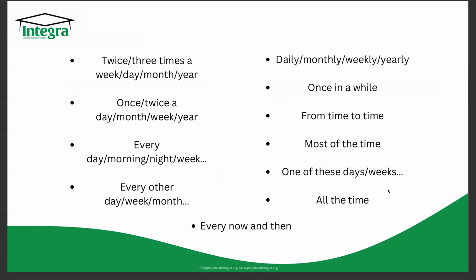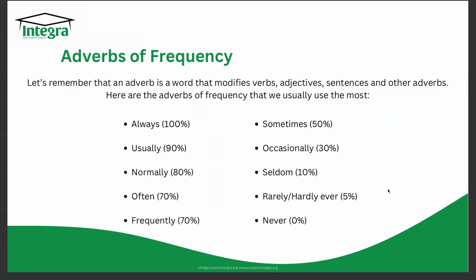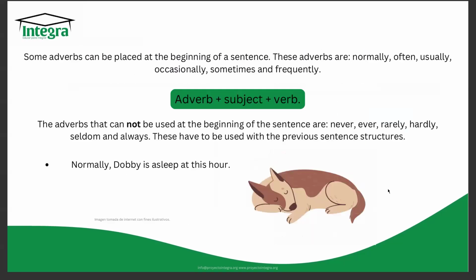Then we have daily, monthly, weekly, yearly. Then we have once in a while. So like sometimes, but also once in a while. From time to time, most of the time. This is like saying the ones that we saw. You remember the adverbs? Here is like saying usually or normally.